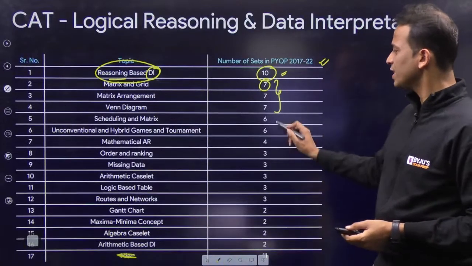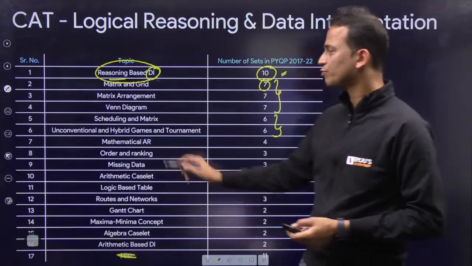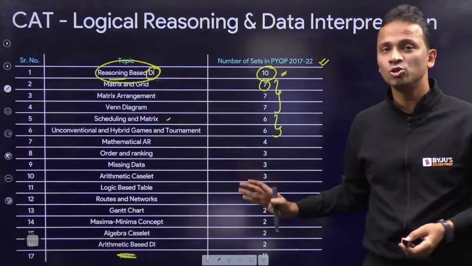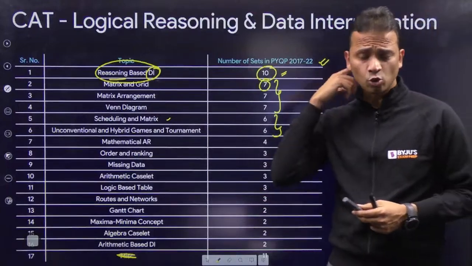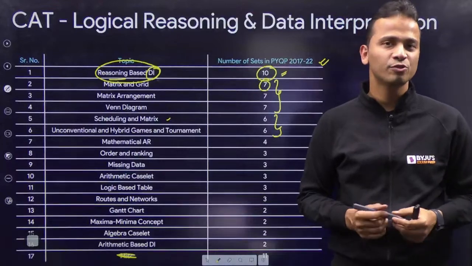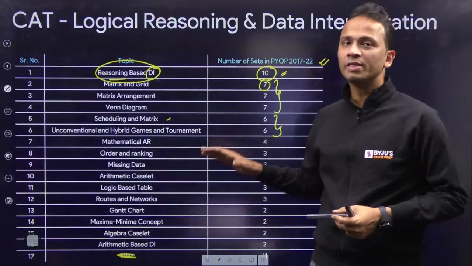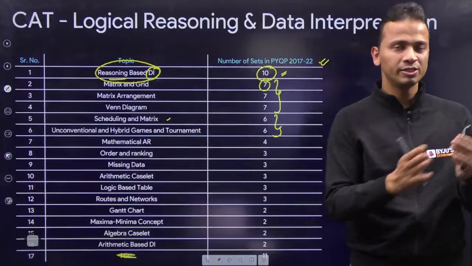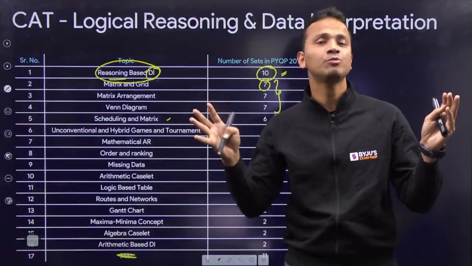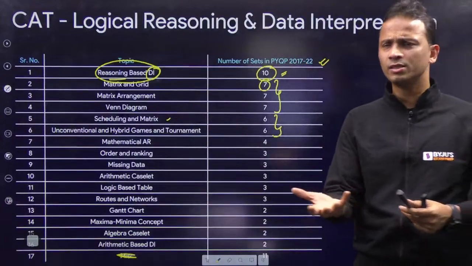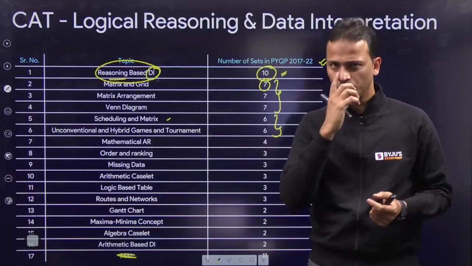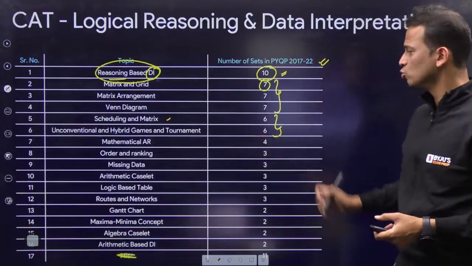After that, 6 sets each from scheduling and matrix and unconventional games and tournaments. Games and tournaments, over the past few years, I've seen that this has become one of the favorite areas for CAT. So games and tournaments को study करना पड़ेगा properly. Games is a separate topic. Tournaments is a separate topic. And there are different types of tournaments. So you need to practice tournaments involving round robin, knockout rounds, and so on and so forth. So these are the 2 topics.